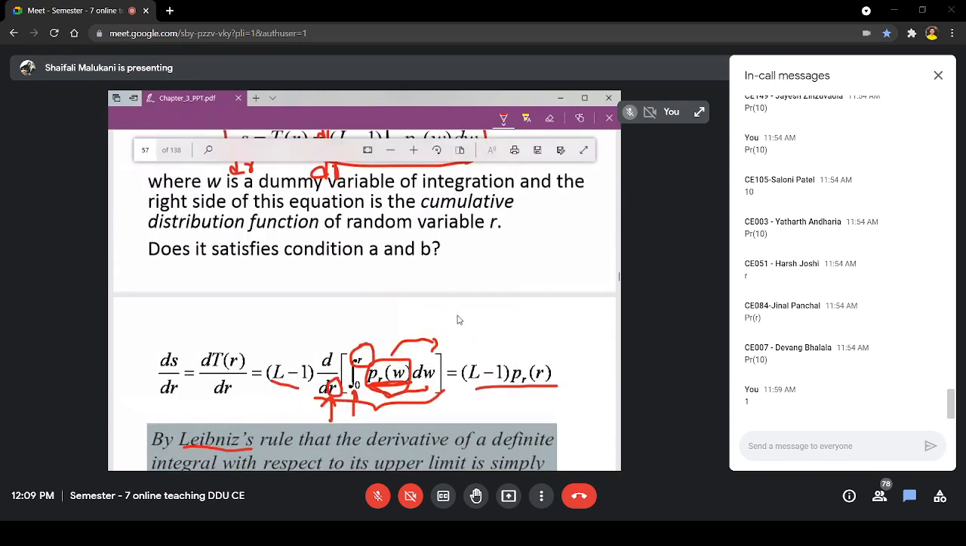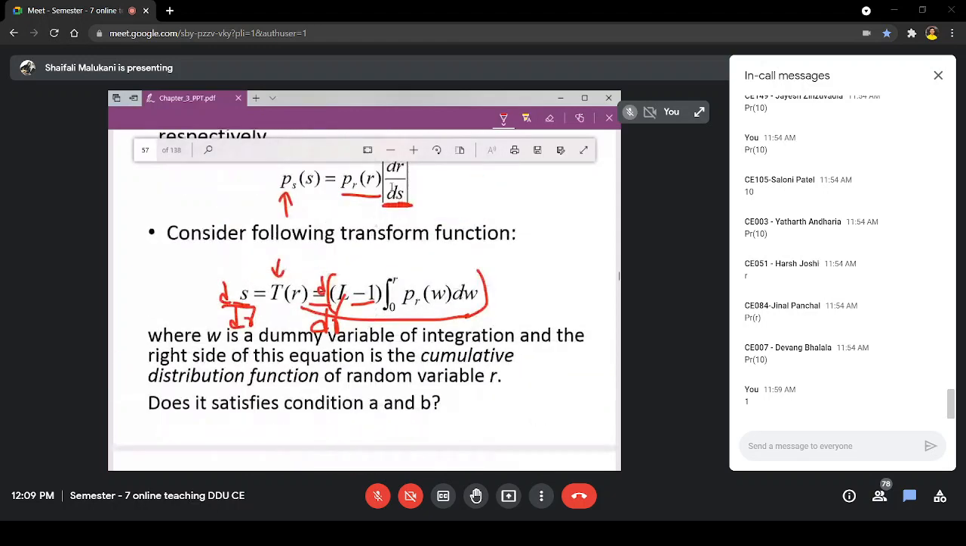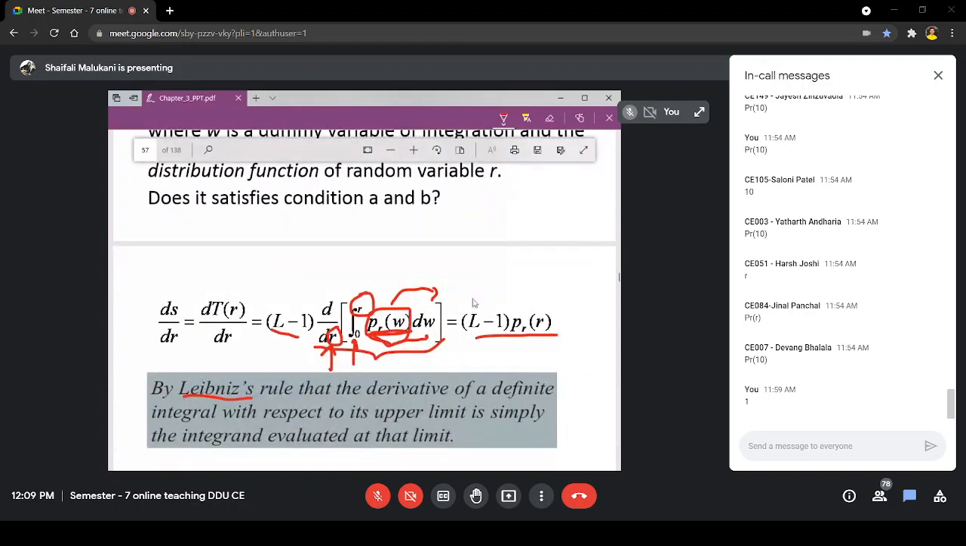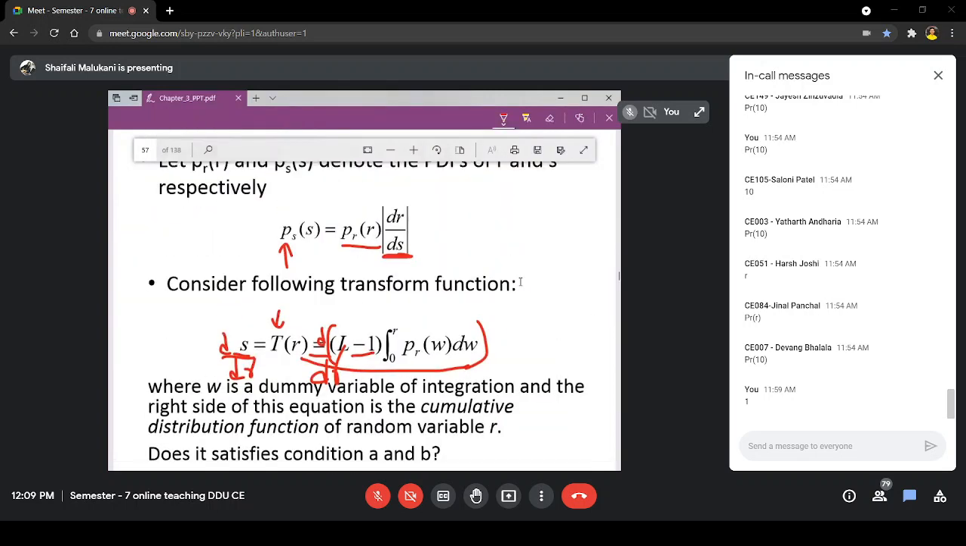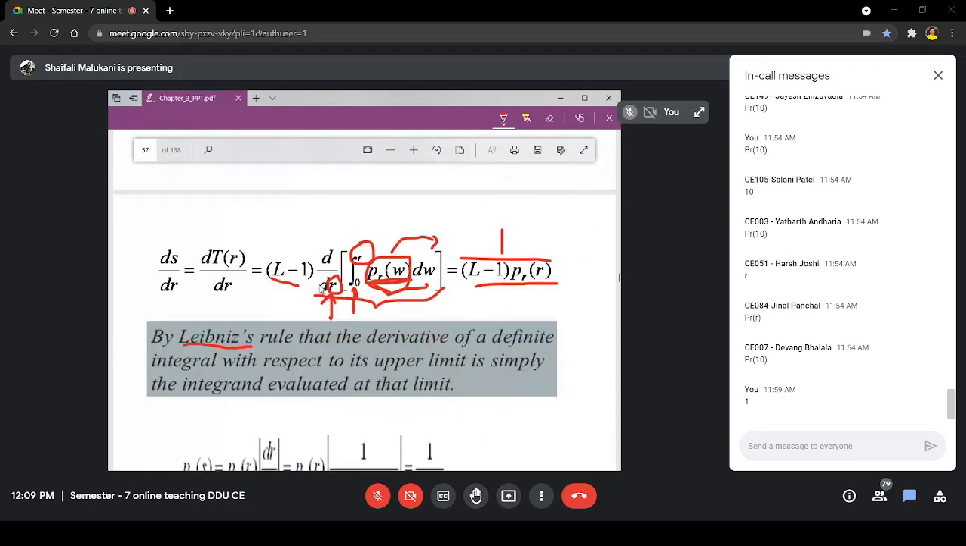But currently, if you want to go in the general manner, then ds by dr that you obtain is L minus 1 times PR of r. But what I need is the reciprocal of this. The reciprocal will be dr by ds, which is nothing but 1 divided by this value. So 1 divided by what I have substituted, PR of r into L minus 1. Why PR? Because this PR is here, and this is the reciprocal of this result.